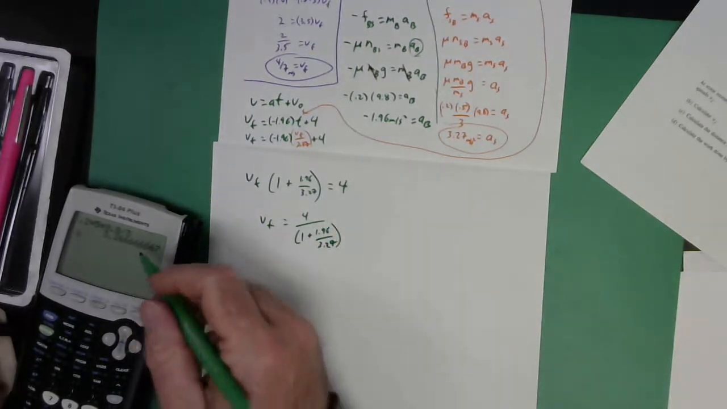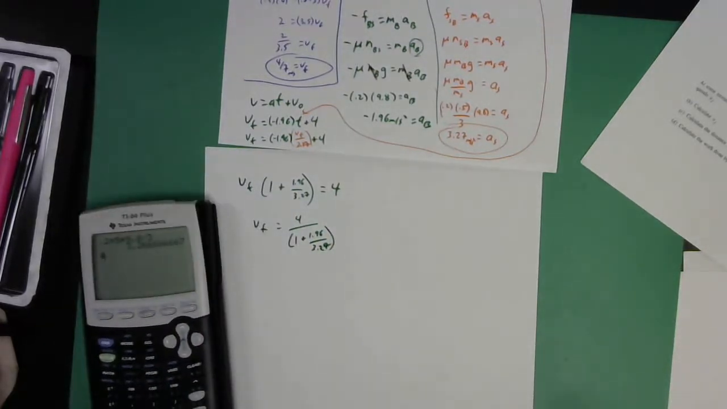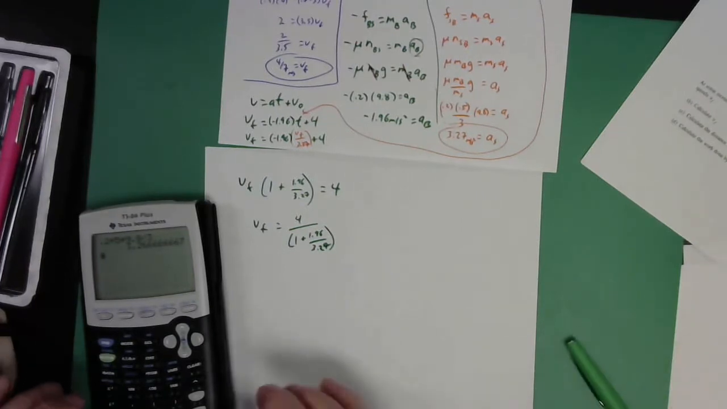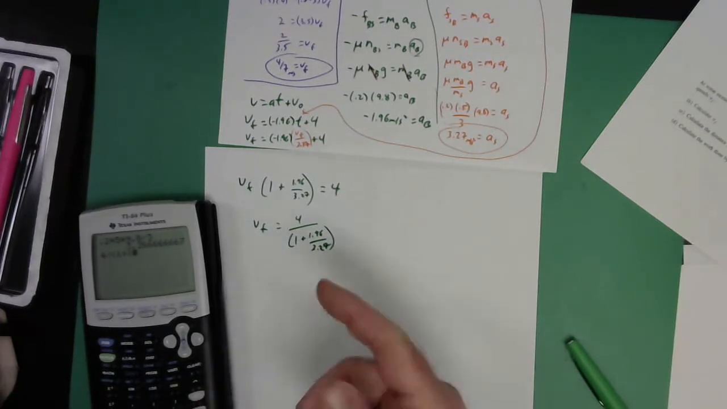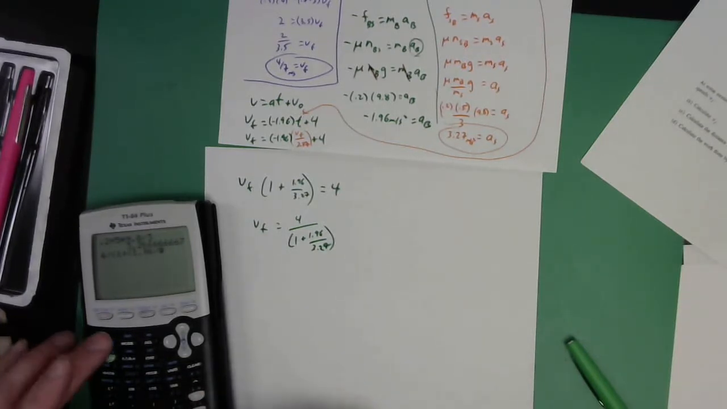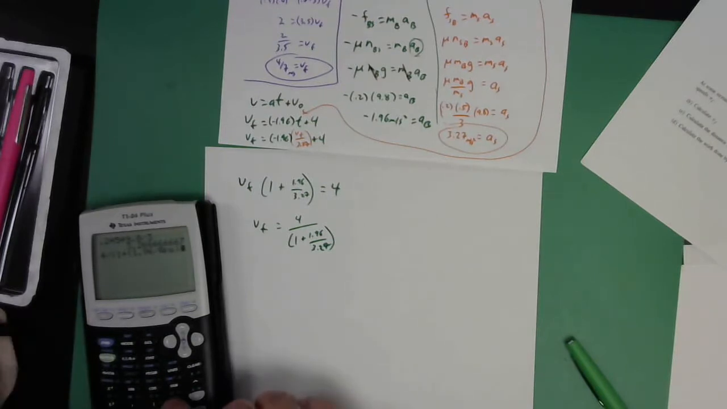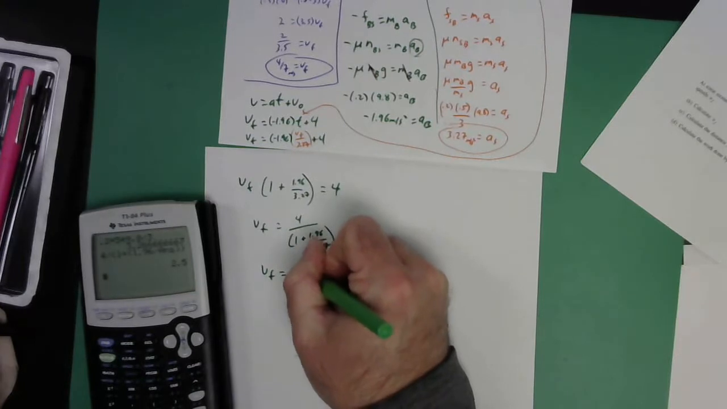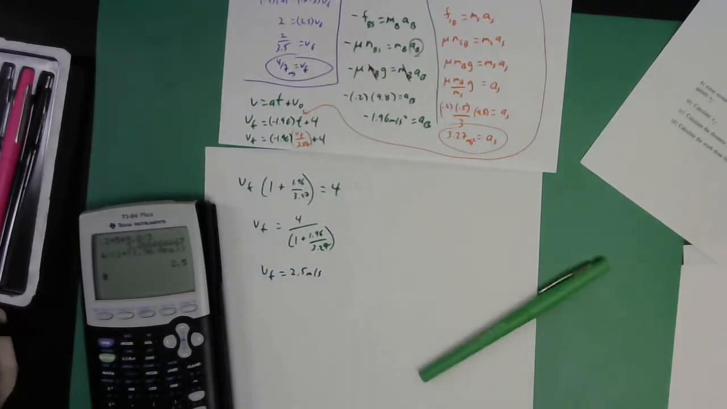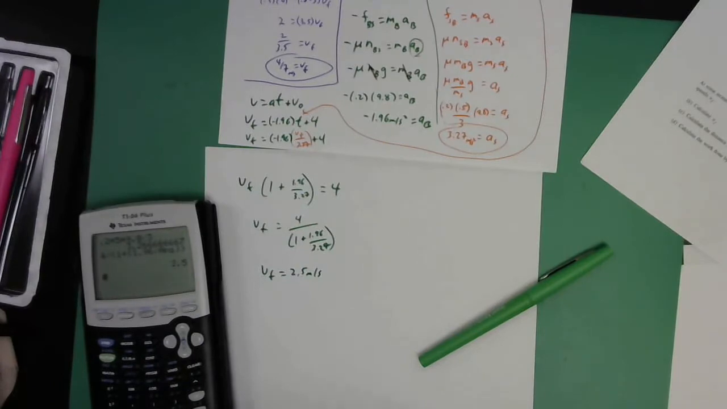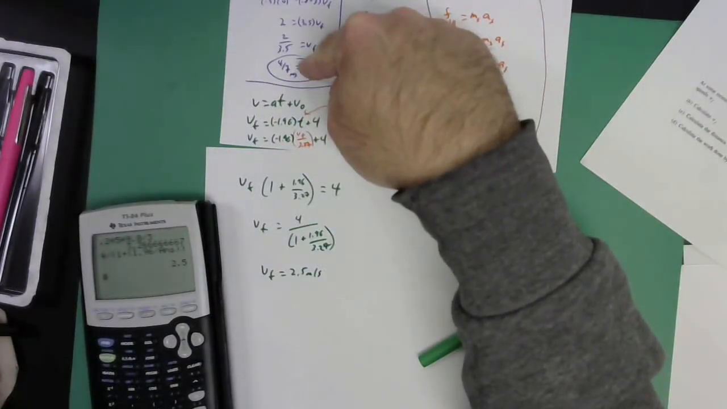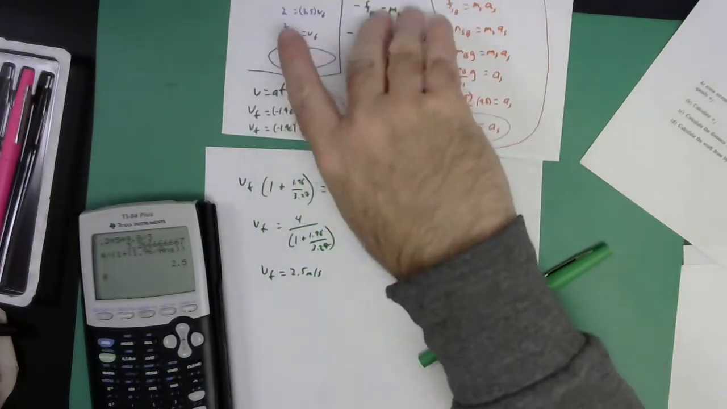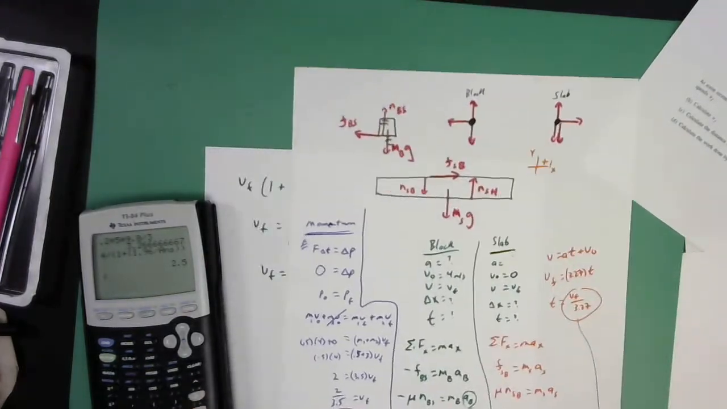Conveniently, that 3.27, the exact value is still in my calculator here, so that'll be good. Here we go. Punch it in the calculator. 4 divided by the quantity 1 plus the quantity 1.96 divided by answer, closed quantity, 2.5. The V final is 2.5 meters per second. And you say, son of a gun, that is not what I got there. What did I do wrong?